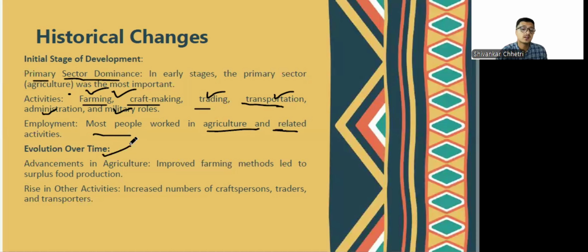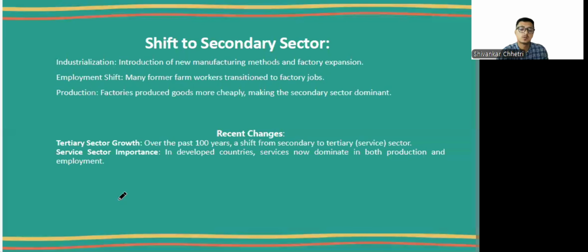So what has been the evolution over time? Over time, the techniques of agriculture and the farming methods have improved and led to surplus food production. As there is surplus food production, we have ample time to do other activities as well. As food production became surplus, people started becoming more involved as craftsmen, traders, and transporters as well, right? Then we shifted to the secondary sector.